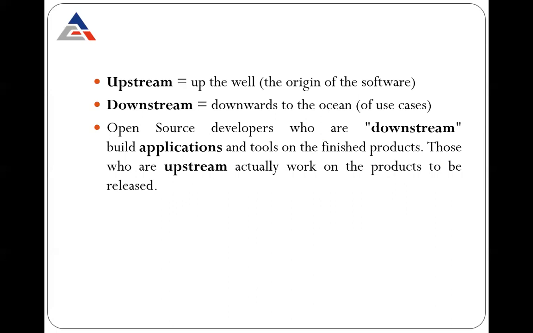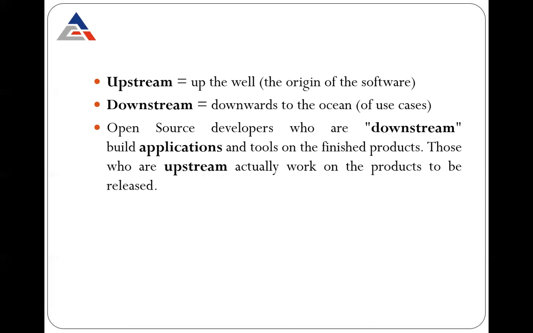In open source, developers who are downstream build applications and tools on the finished product. Those who are upstream actually work on the product to be released. It is important that the developers who are working on the finished product are not concerned with when the product is going to be launched in the market.